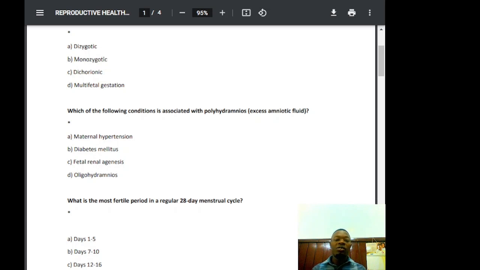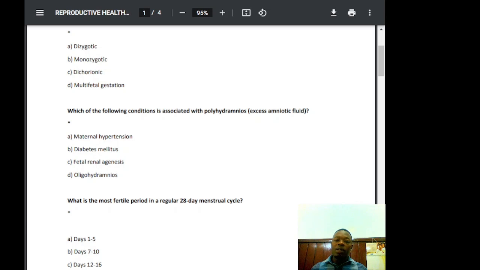Okay, fetal renal agenesis. Fetal renal agenesis leads to oligohydramnios, not polyhydramnios. Fetal renal agenesis means absence of fetal kidneys, leading to anuria, that is lack of urine production. Since fetal urine is a major contributor to amniotic fluid, its absence causes severe oligohydramnios. A classic example is Potter syndrome, where we have bilateral renal agenesis, pulmonary hypoplasia and facial abnormalities as well. So in general, without fetal urine production, amniotic fluid volume decreases, causing oligohydramnios and not polyhydramnios. Okay.